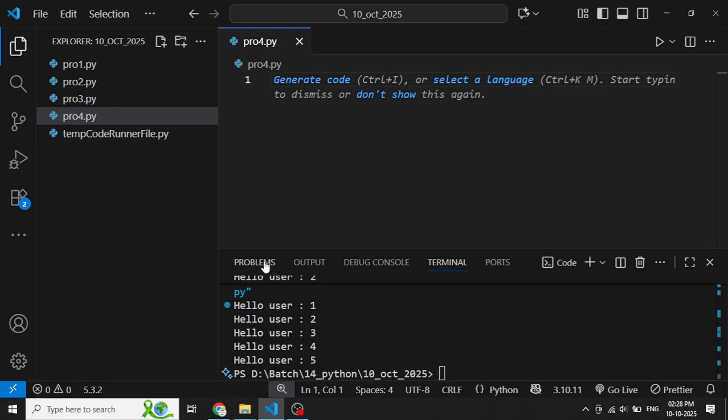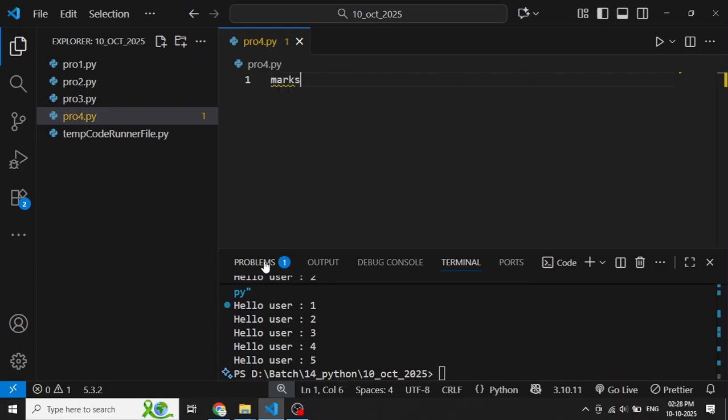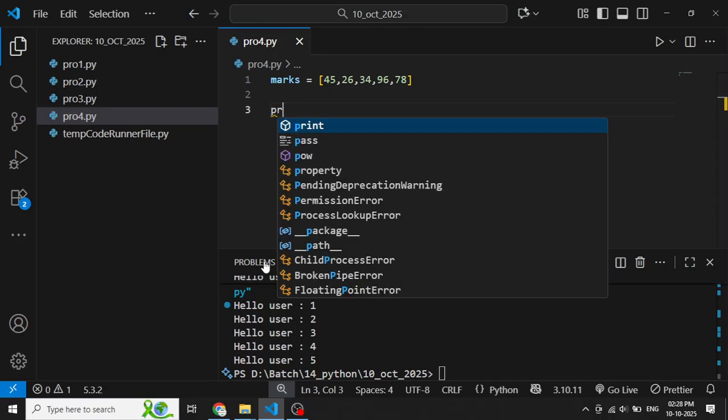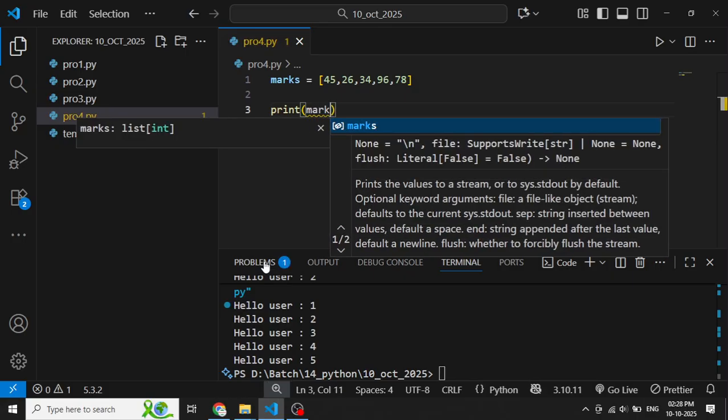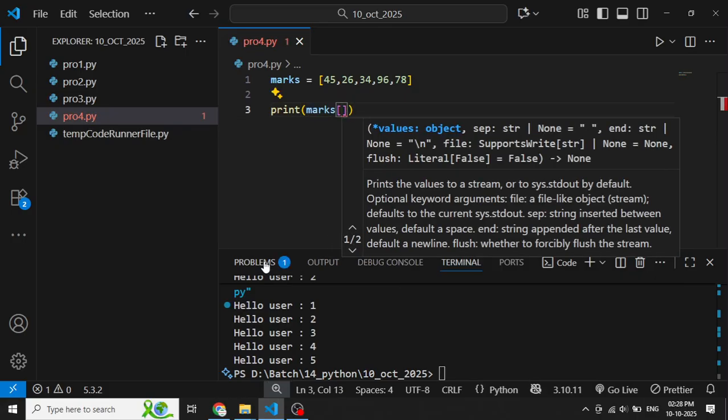For example, I have marks equals to, we will use these brackets. When we use these brackets, it means it is a list, and we will write values like this: first value, second value, third value, fourth value, fifth value. We have 5 values. Okay, so I want to display these values. How can I display? I will use print marks[0].